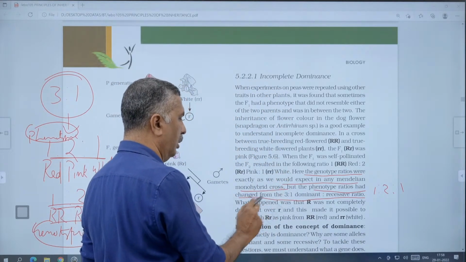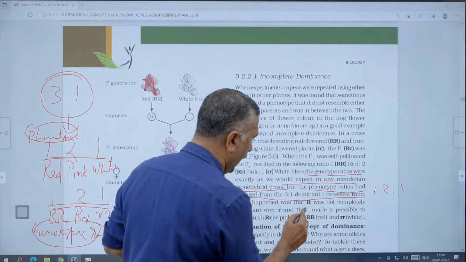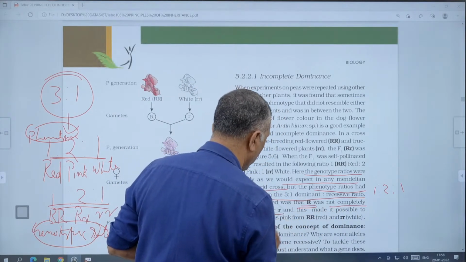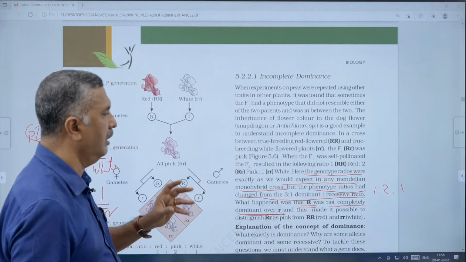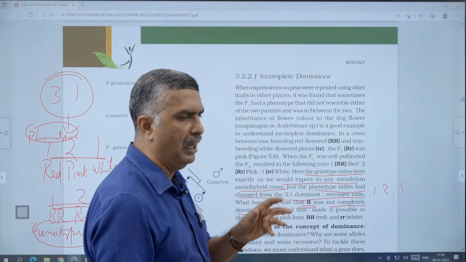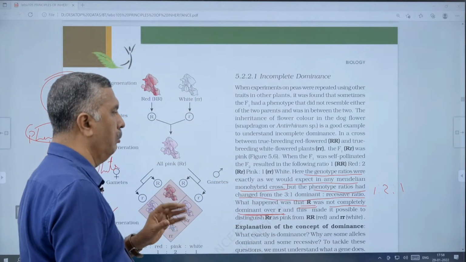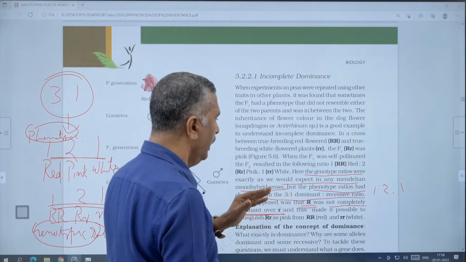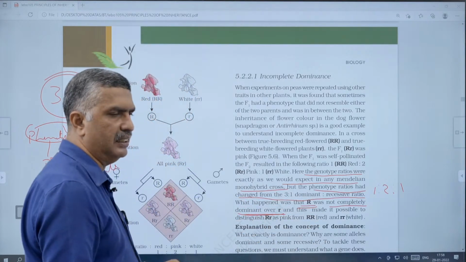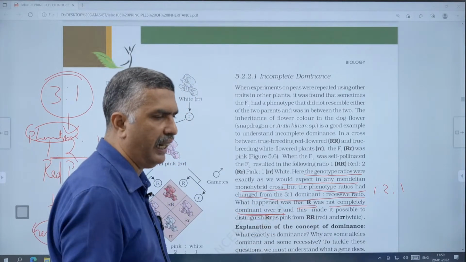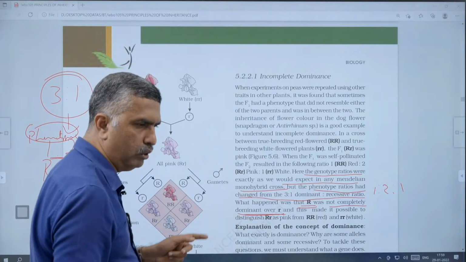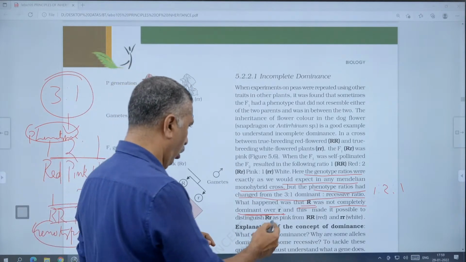What happens during this incomplete dominance? Here the capital R is not completely dominant over small r, but there is a partial dominance. There is incomplete dominance or partial dominance, where the characters get mixed, or there is a blending of the characters. The red and white are mixed to form the pink color. Both these characters, that is very important.